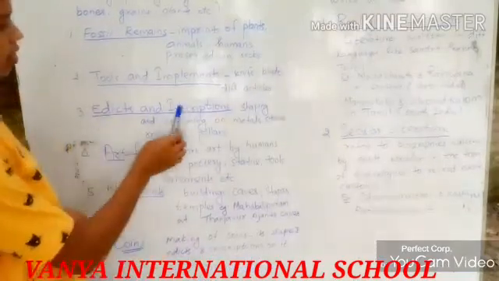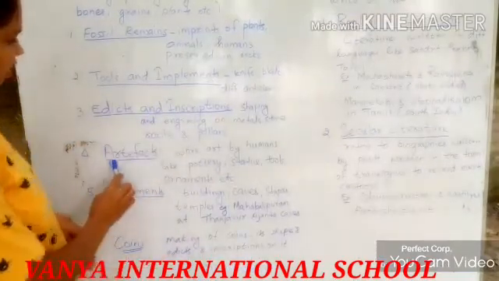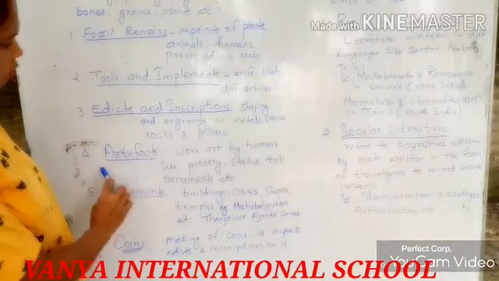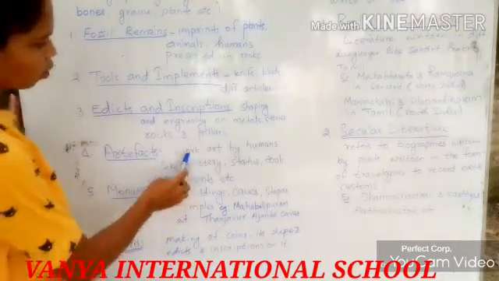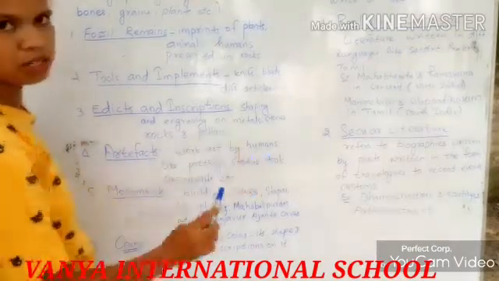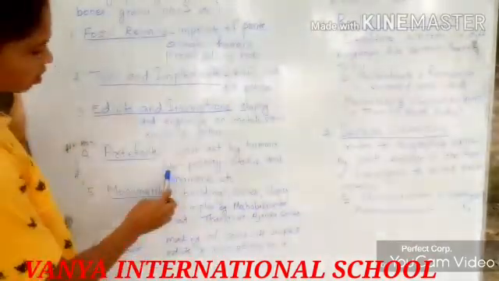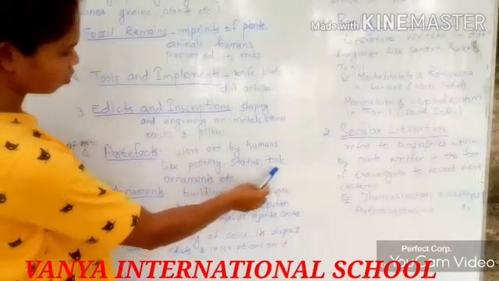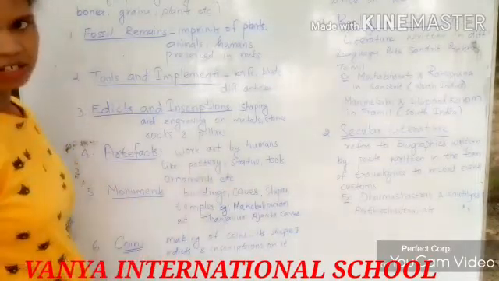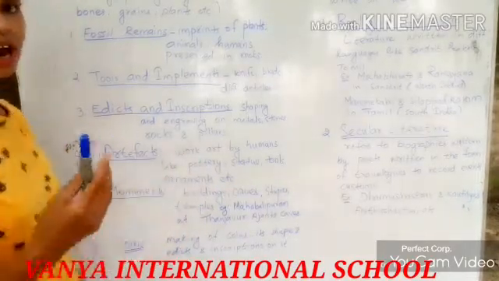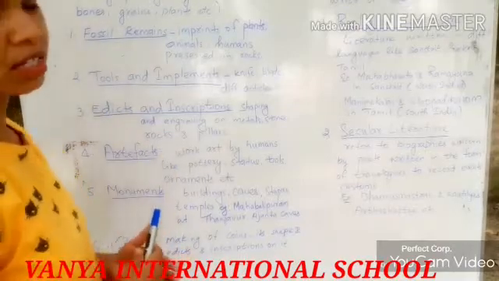After edicts and inscriptions, the next one is artifacts. What are artifacts? Artifacts means work of art by humans, that is, things made by the people in the olden times, like pottery, statues, tools, ornaments, etc. They are the artifacts, the art made by man itself.